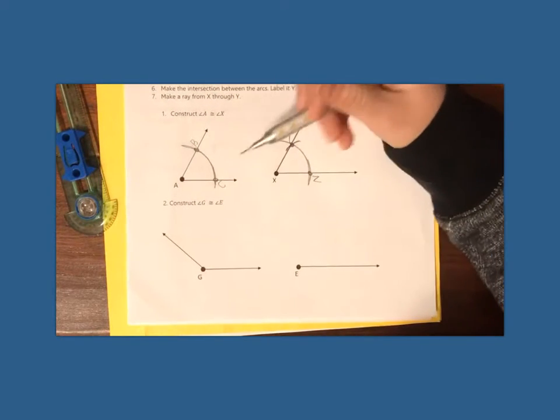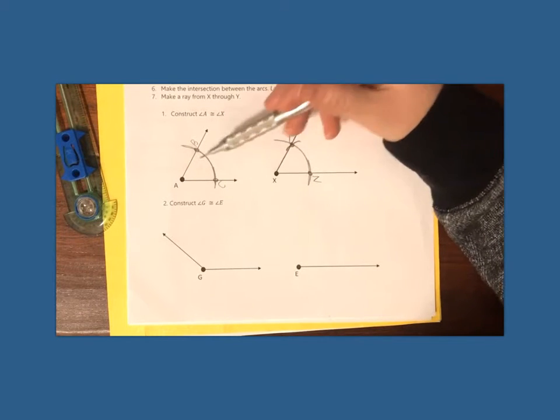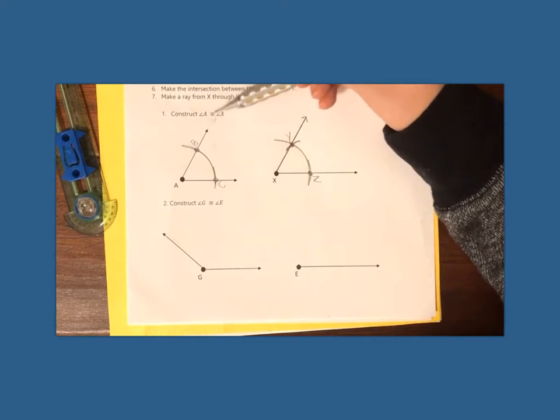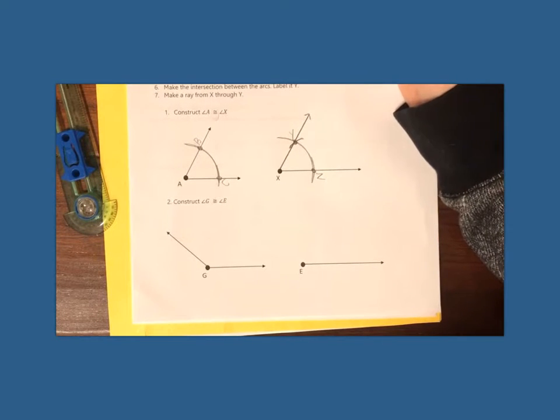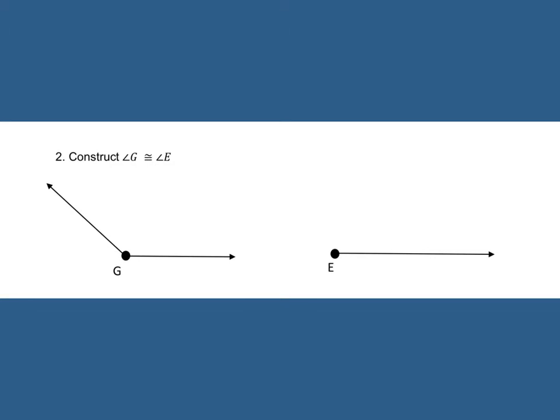And there's our angle. We copied this angle to this one. That means they're the same size. They are congruent. Try number 2. Now it's your turn. Construct angle G congruent to angle E, so copy angle G onto that ray with angle E.